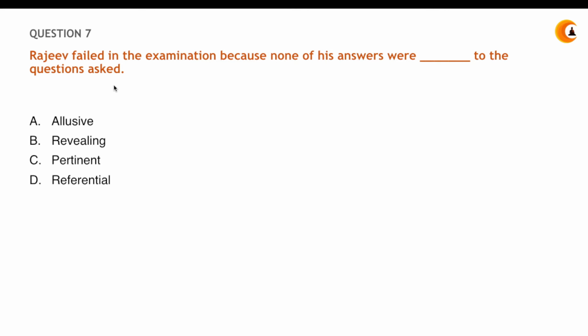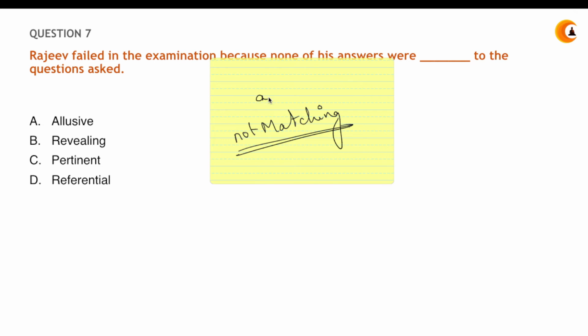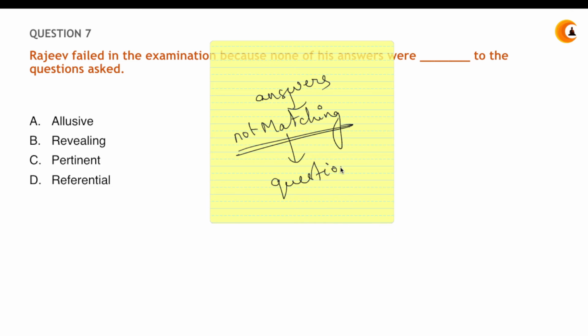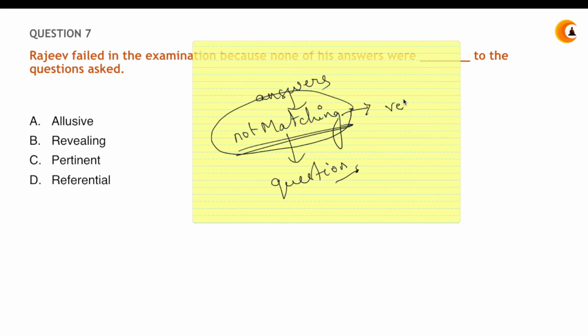Okay. So the question says Rajiv failed in the examination because none of his answers were dashed to the question asked. When it says he failed because none of his answers were dashed to the question asked, that means his answers weren't matching to the questions asked. Thereby he failed. Had it been matching, he wouldn't have failed, right? So I have to find a word which says that it wasn't matching. Now, matching means the answers weren't relevant, right?